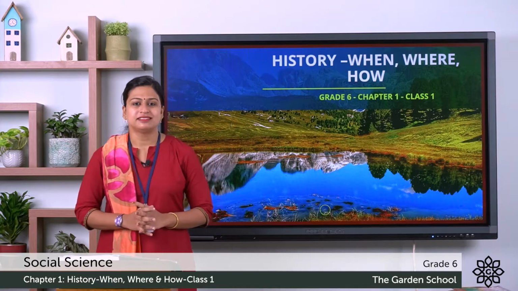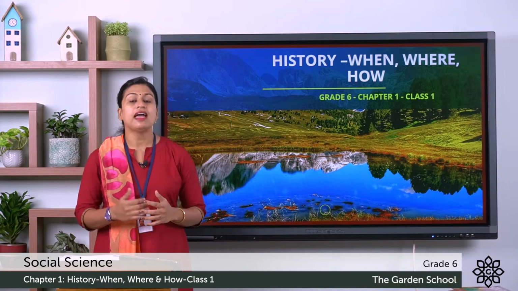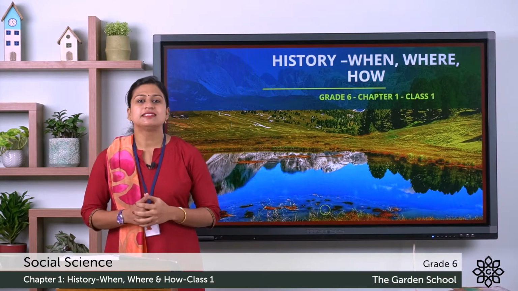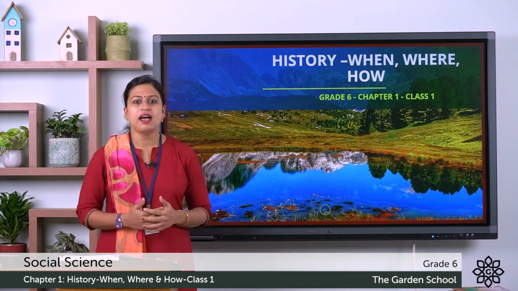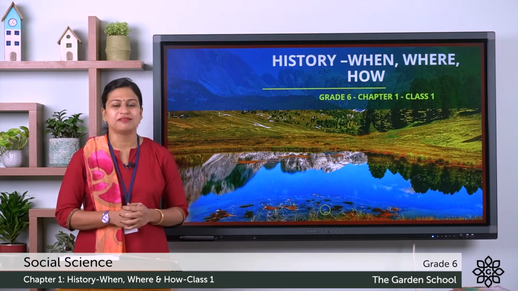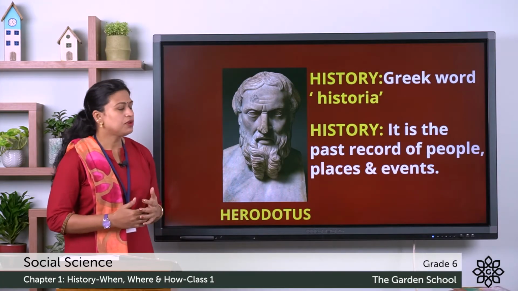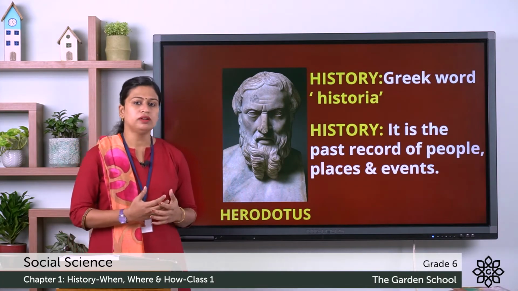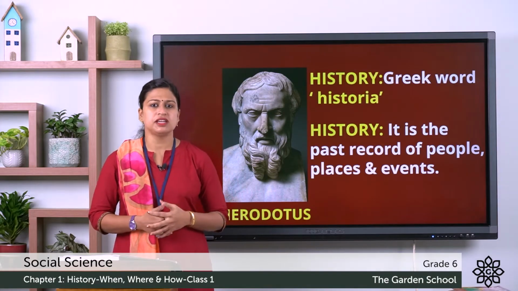The first chapter, and the name of the chapter is History, When, Where and How. So kids, you all might have some idea about history as we have discussed about it in grade 5. So what is history? History is derived from a Greek word historia, which means inquiry or investigation.